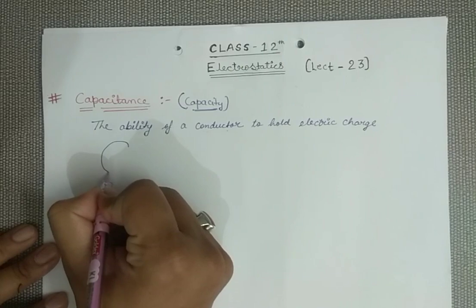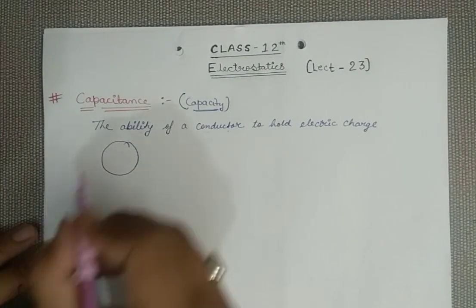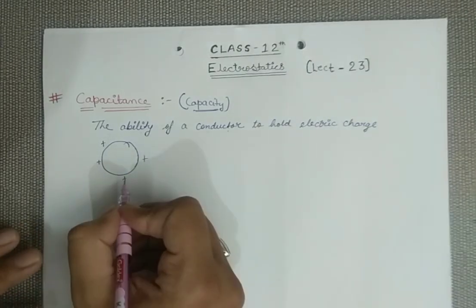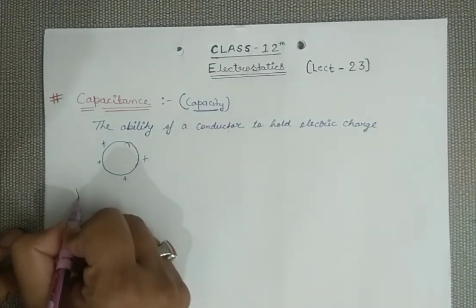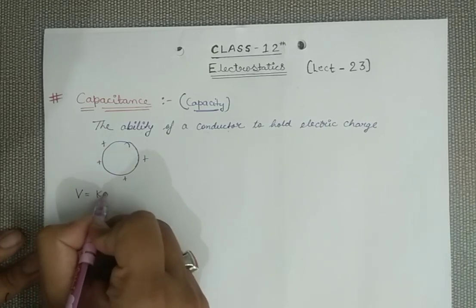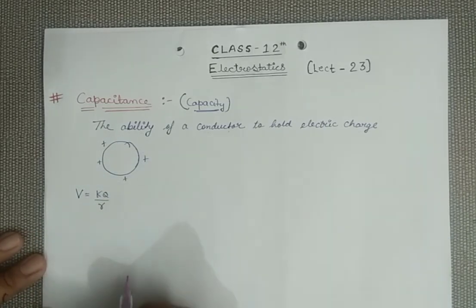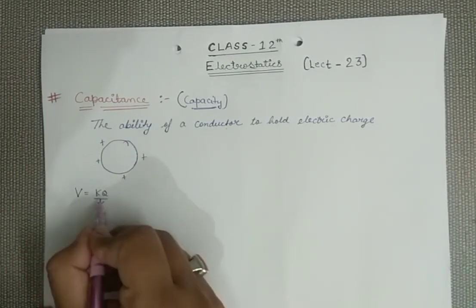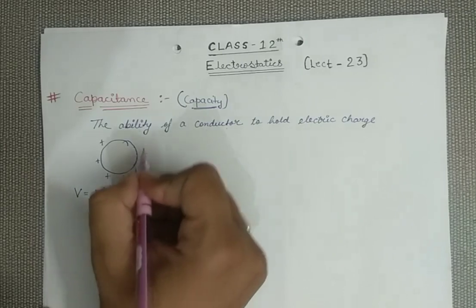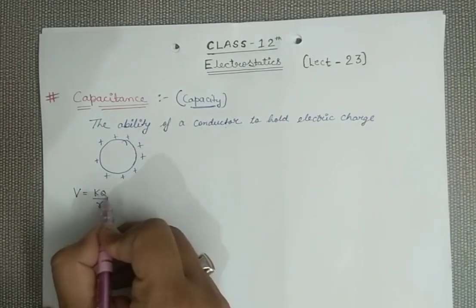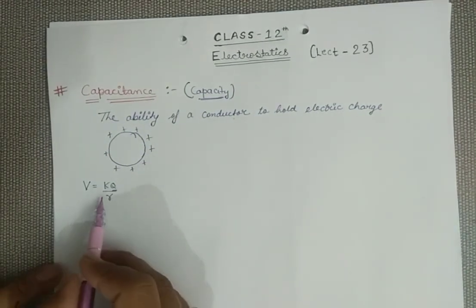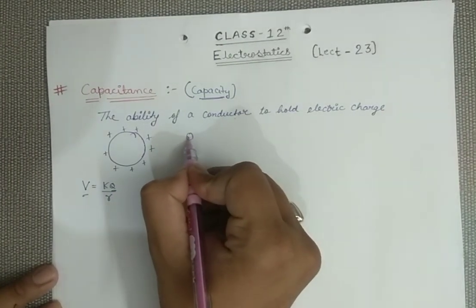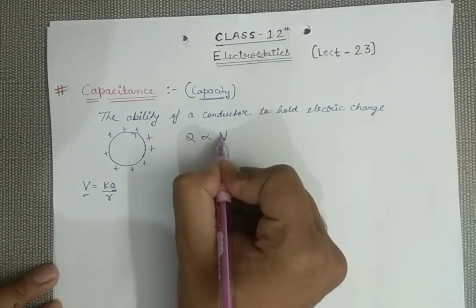Now consider this is a spherical conductor and I am giving a charge Q to this conductor. On giving a charge Q, we know the potential of the conductor on the surface will be KQ by R. From this expression it is very clear that if I increase the amount of charge on the surface, the potential also increases.